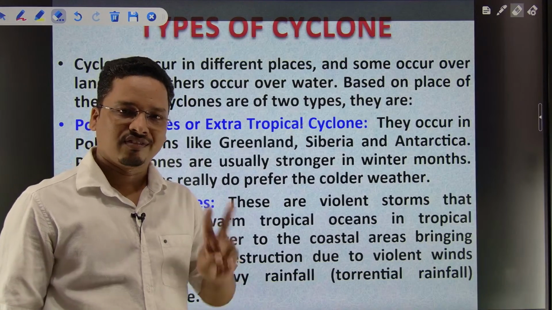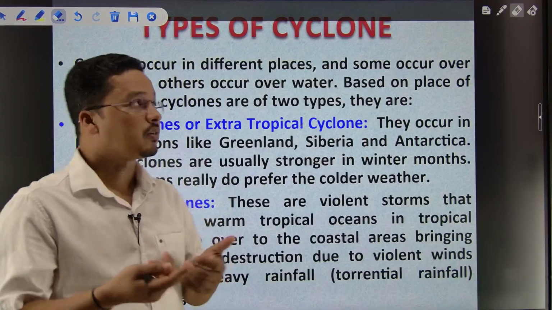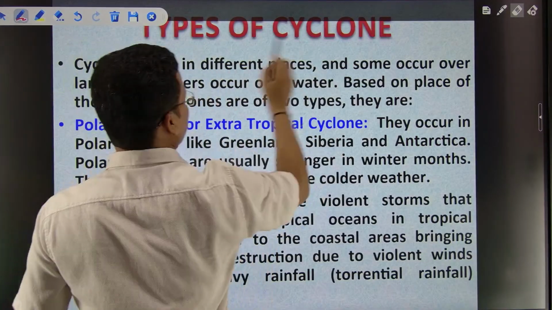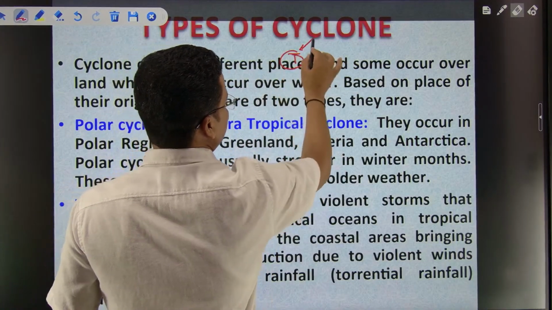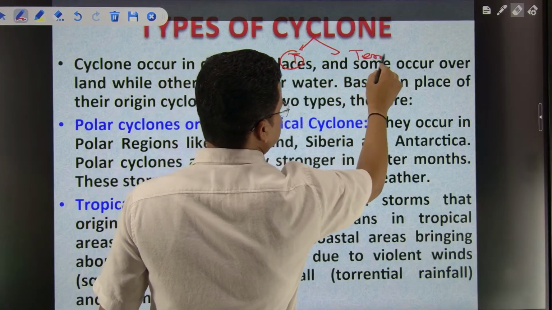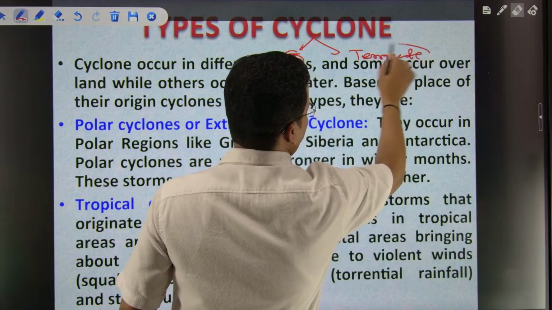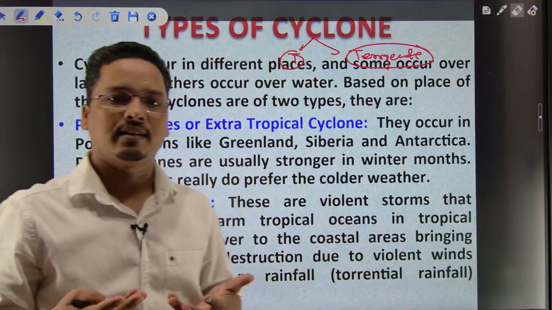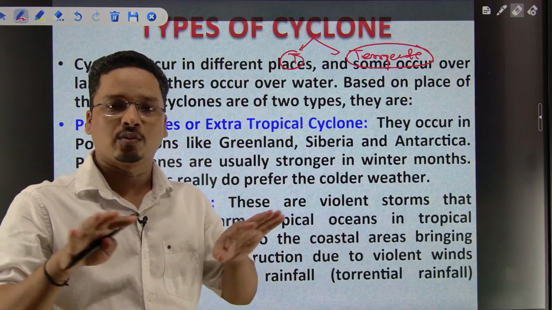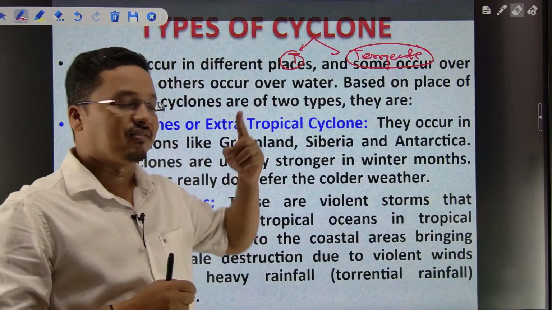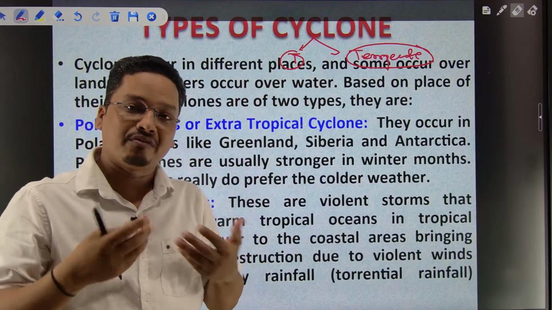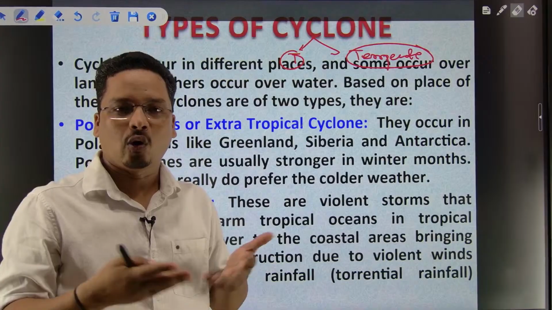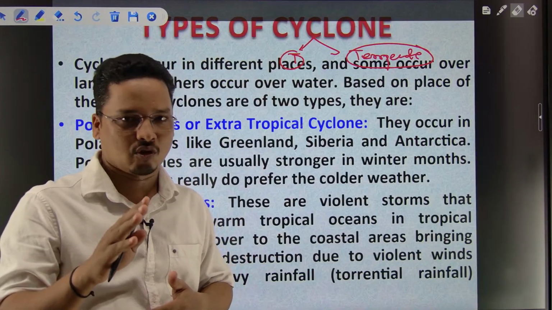If I divide the cyclone, one would be your tropical cyclone, one would be your temperate cyclone. Two types of cyclones form, but all cyclones mean stormy weather. A tropical cyclone forms over a large water body. But temperate cyclones may form over land and water; they do not always require a water surface to form. That is the extratropical cyclone.